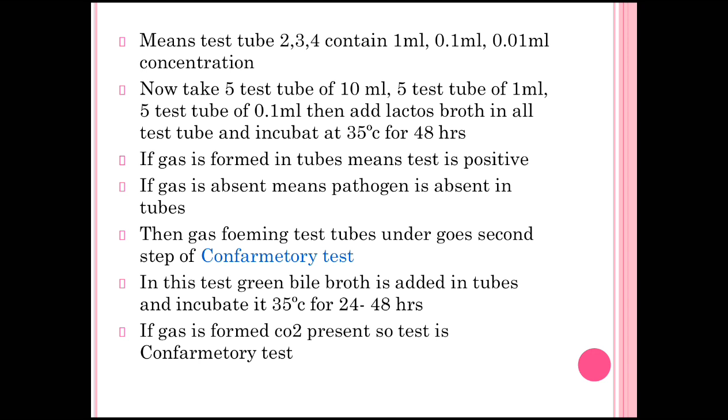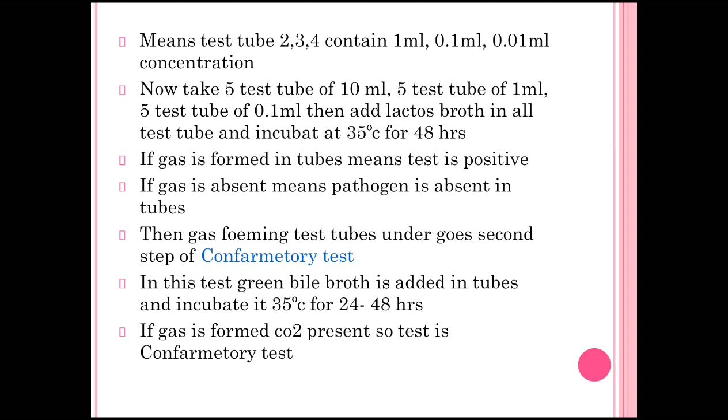This is again bacteria which we have to add in all of them. Means we have collected 5 test tubes of each sample: 10 ml sample, then 1 ml sample and 0.1 ml sample, means 15 test tubes we are taking. Then these test tubes are incubated at 35 degrees Celsius for 48 hours. Means we incubate this for growing the bacteria.